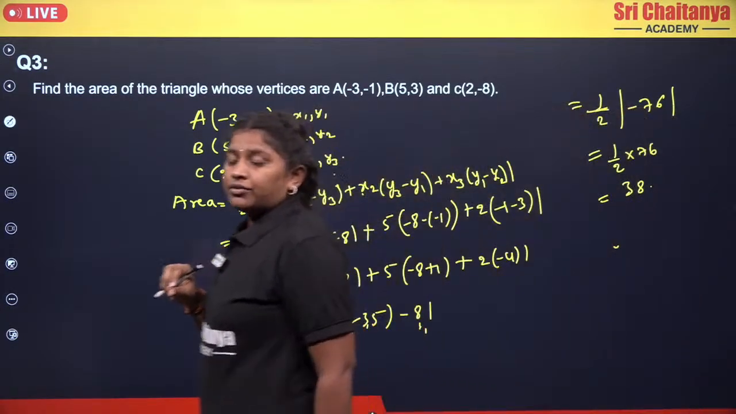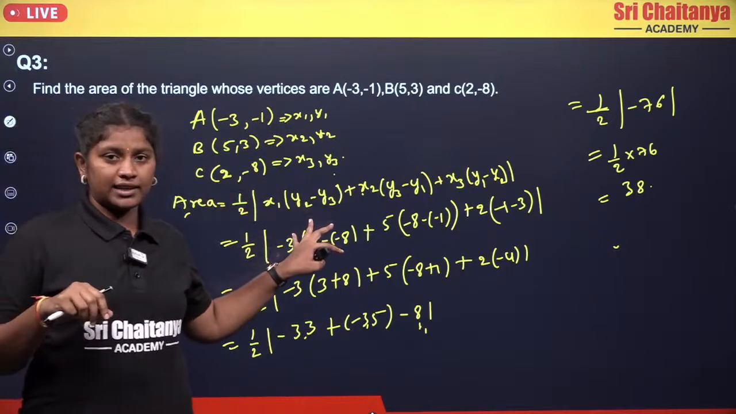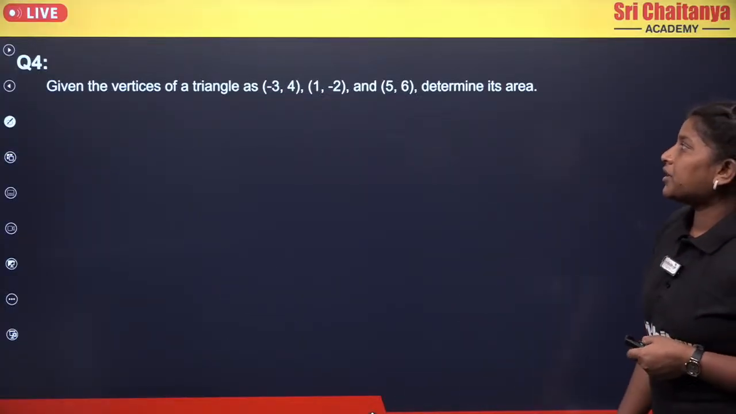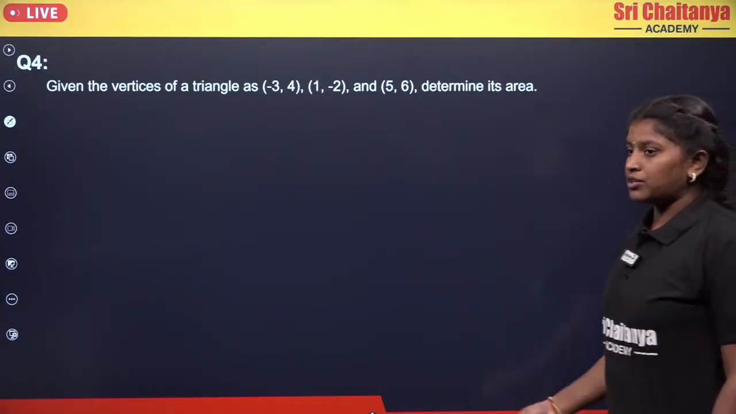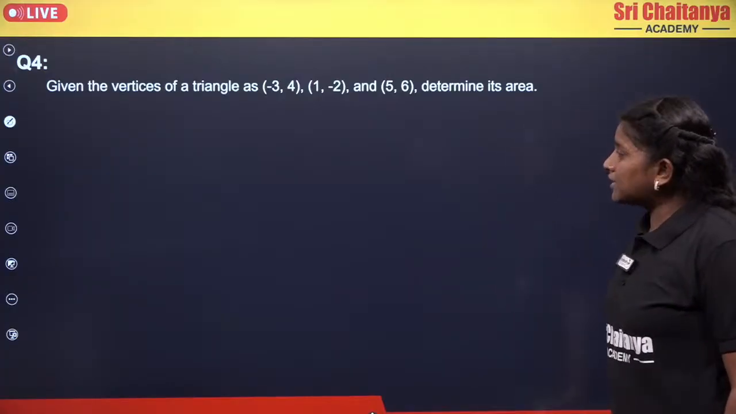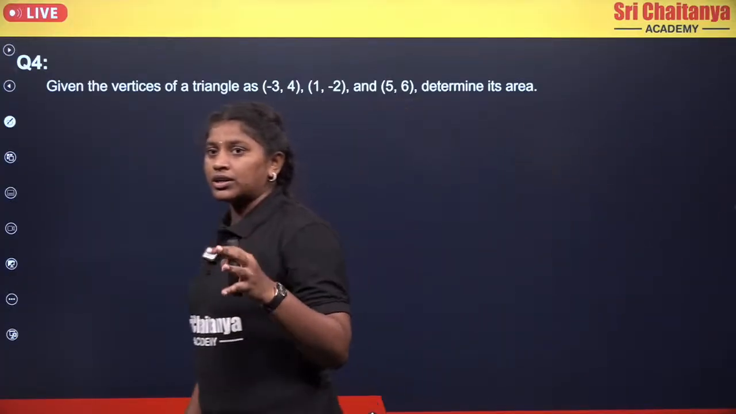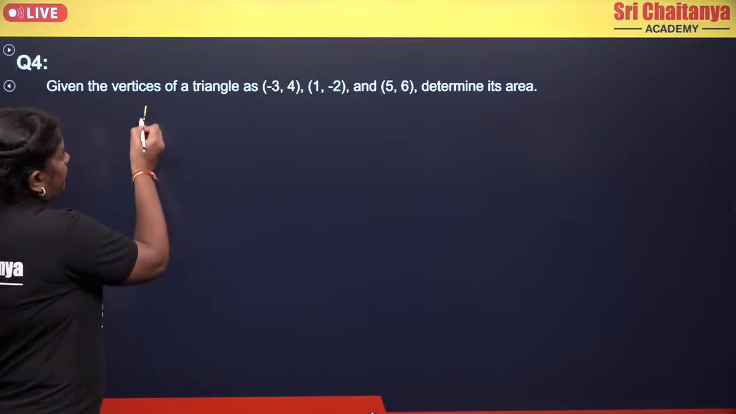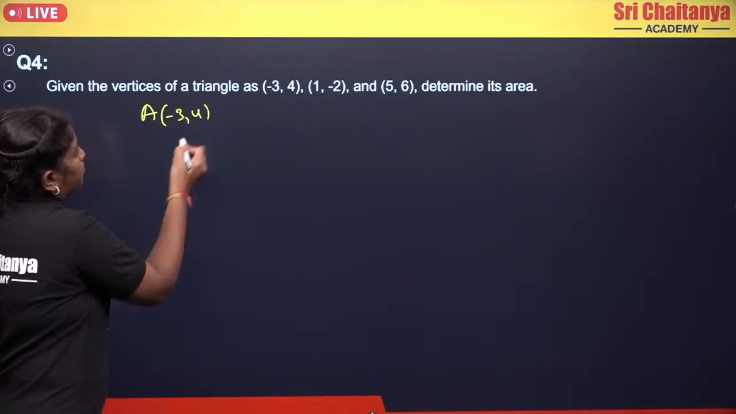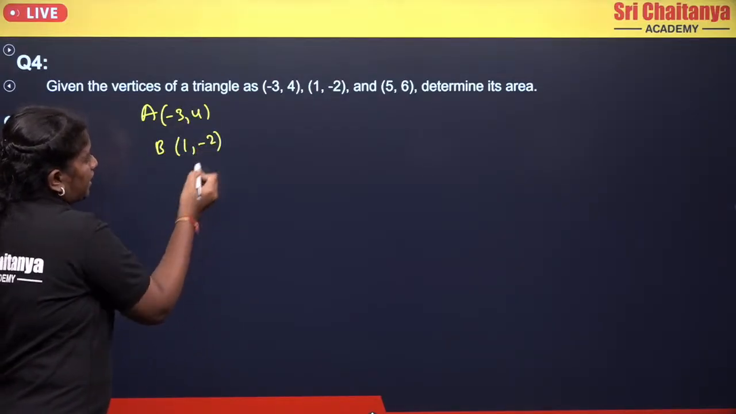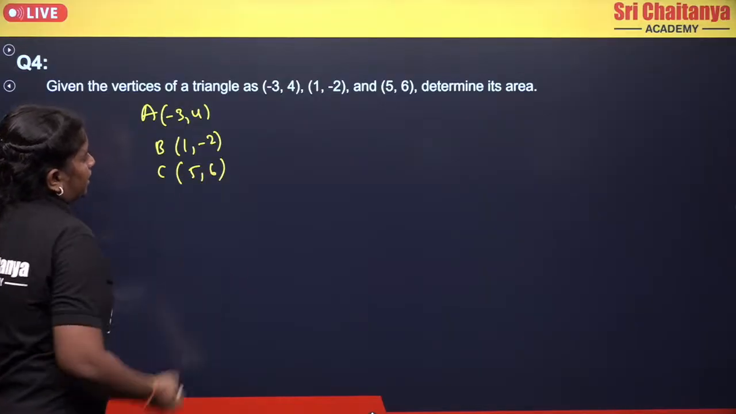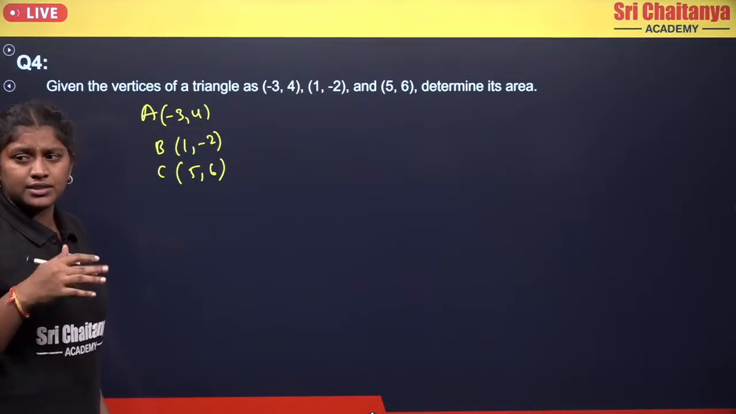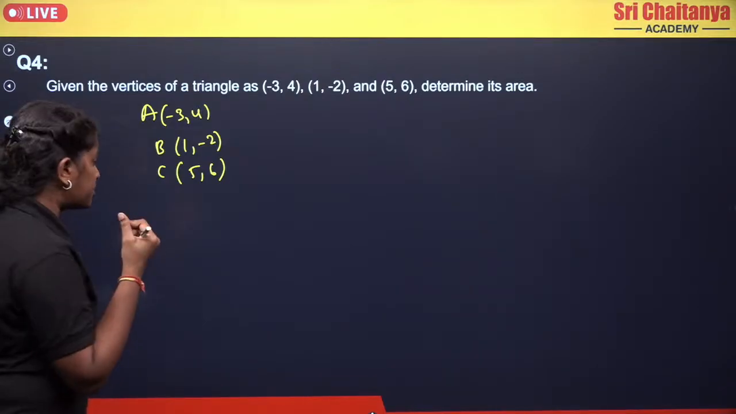Yes. So now if they gave the vertices means we can do them directly. Now let's solve next question on the same method. Given the vertices of your triangle as minus 3 comma 4, 1 comma minus 2 and 5 comma 6, determine its area. So they gave the coordinates of the 3 vertices and they are asking us to find the area. So let's start taking. We will be having A which is of minus 3 comma 4 and B which is of 1 comma minus 2 and C which is of 5 comma 6.